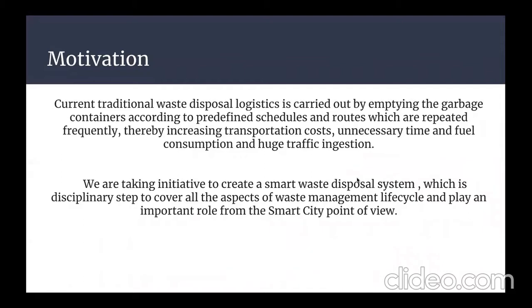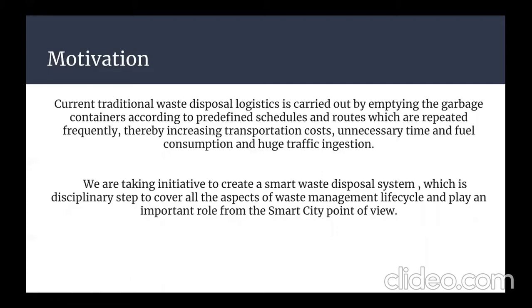As we are very well aware, current traditional waste disposal logistics is carried out by emptying garbage containers, which follows mundane schedules and routines that are repeated every day, thereby increasing transportation costs. There is unnecessary consumption of time and fuel, and more importantly, it causes huge traffic congestion.